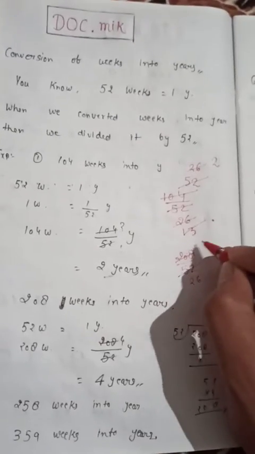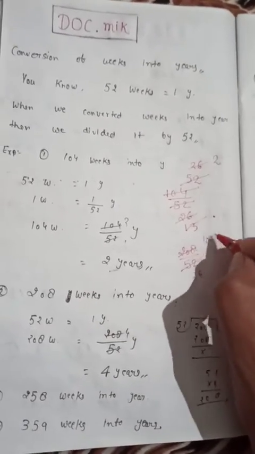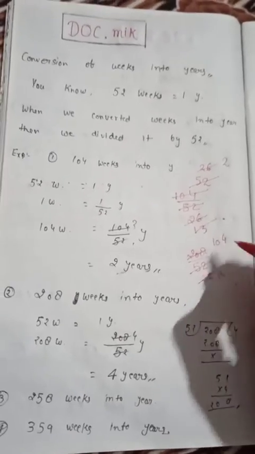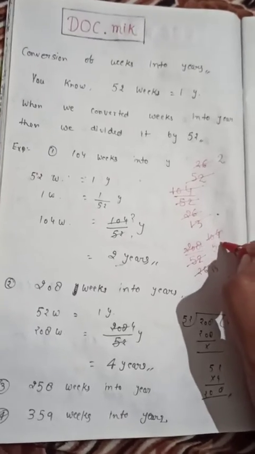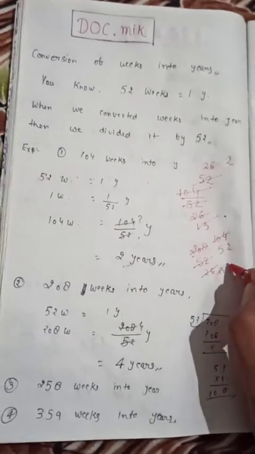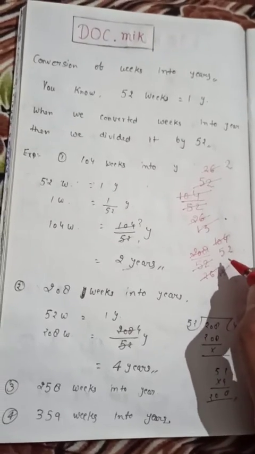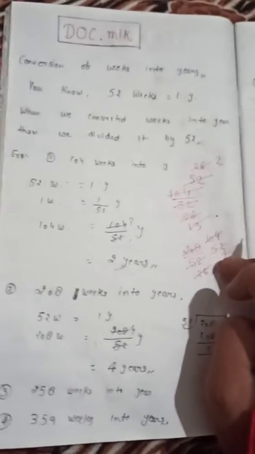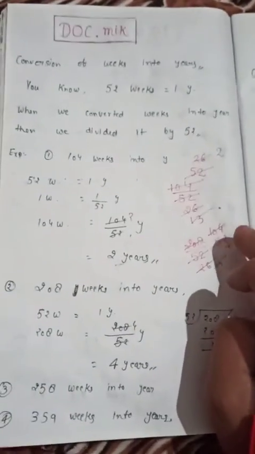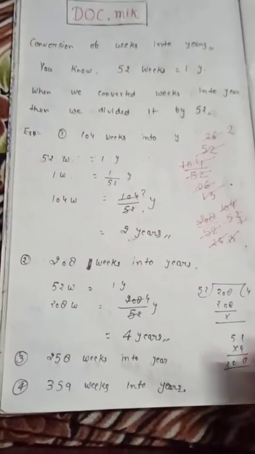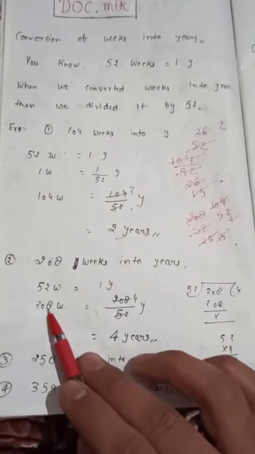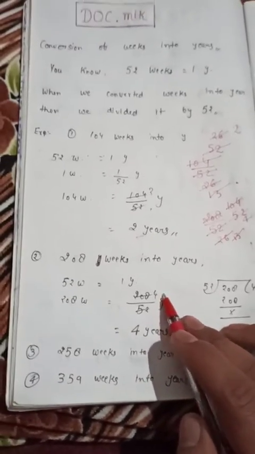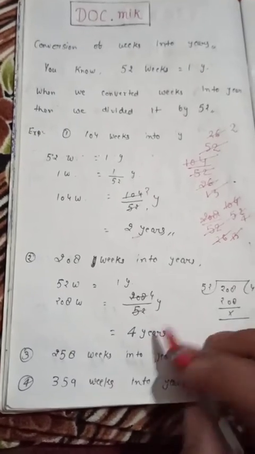2 1s are 2, 2 10s are 20, 2 4s are 8. Again by 2. 2 1s are 2, 2 3s are 6, 2 5s are 10, 2 2s are 4. 13 1s are 13, 13 2s are 26, 13 3s are 39, and 13 4s are 52. When we divide 208 by 52, what is the answer? The answer is 4 years.